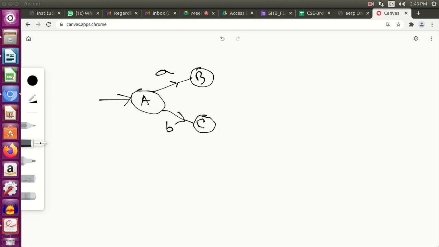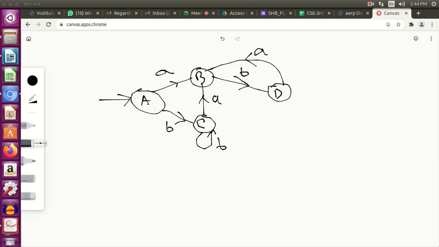Okay, so basically the diagram that we will be getting is something like this. If you start at state A, A will be the starting state, and then you move to B with transition A, then you move to C with transition B. Over C you have a self loop of B. From B you move to state D over B, and from D you move back to state B over A. From C you move to state B over A.